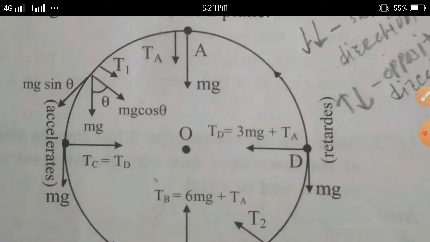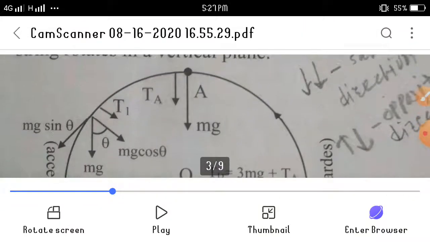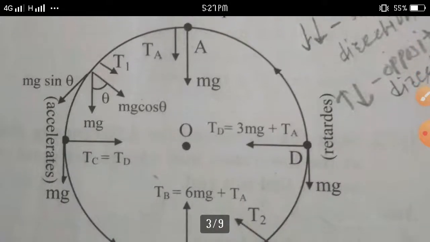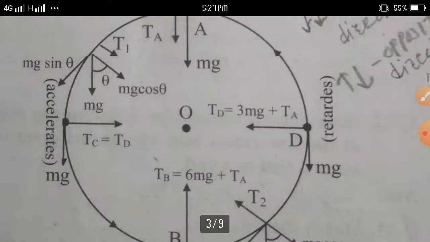Consider the above as a point mass tied to a string, which practically is massless, inextensible and flexible.